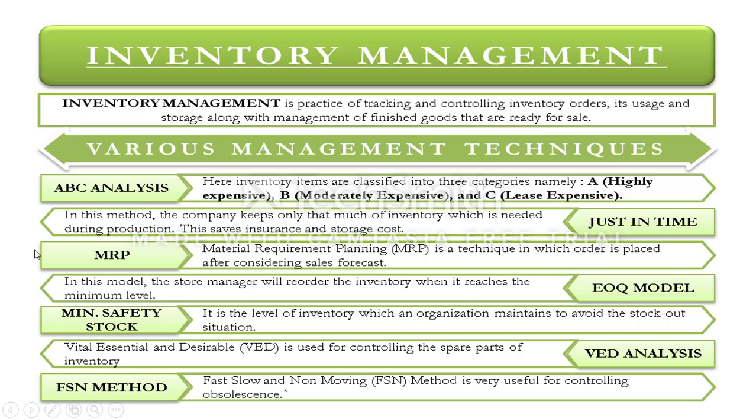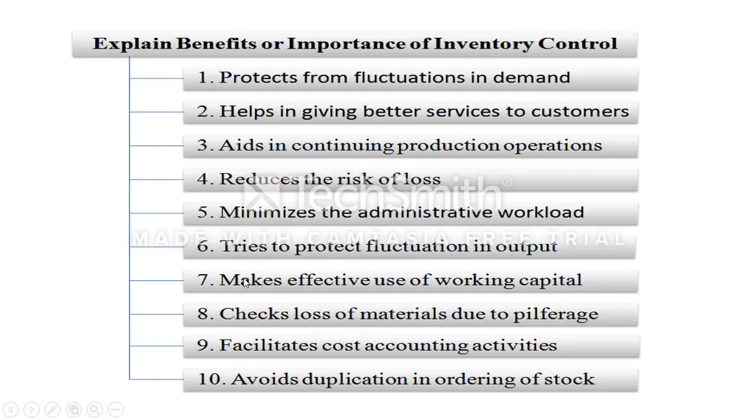Then just-in-time manufacturing, MRP, material requirement planning, then the EOQ model, economic order quantity, then minimum safety stock, then VED analysis. VED means vital, essential, desirable analysis. And FSN analysis: fast moving, slow moving and non-moving items. So we need to categorize the items, and this is typically called the selective inventory control technique. In our syllabus, they discussed a few of these: the EOQ model, VED analysis, and ABC analysis.